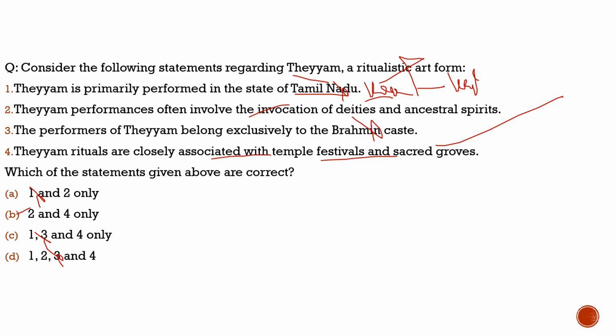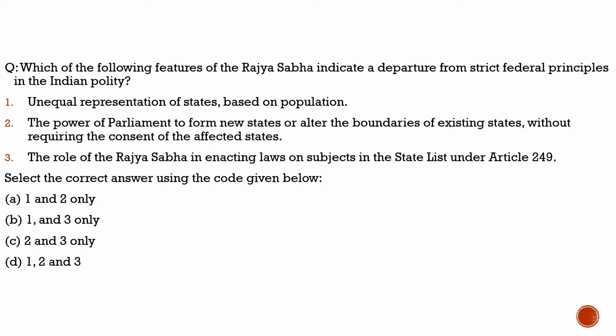With this, we had completed our discussion with respect to the current affairs part. Now let's move to another part where we will solve the question from the static portion. As you know, we are currently discussing the Indian polity, and in Indian polity, we are discussing the Parliament of India. And in Parliament of India, we are discussing the Rajya Sabha. Till now we had discussed the various powers of the Rajya Sabha: its financial powers, constitutional power, emergency powers.